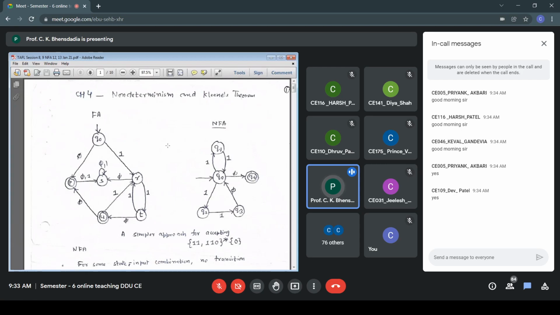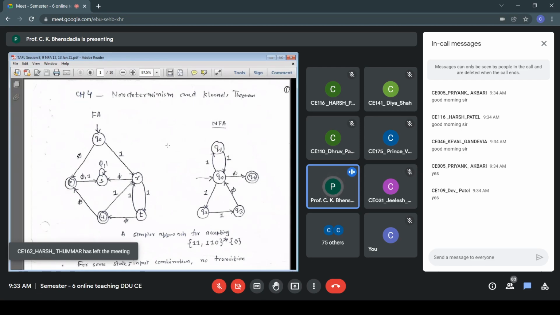And after that 0, if I get any more symbols like 0, 1, that is not acceptable, because from the first part, 11 plus 110, it states that it must have first two characters as 11 and then ending with 0. So if in case it starts with 0, then subsequently we cannot have any other character.